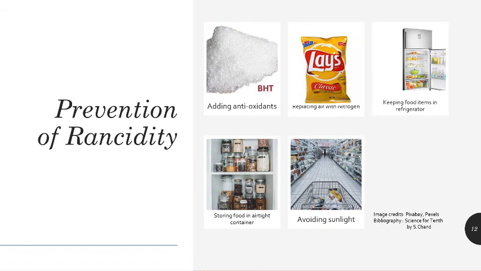Storing food in airtight containers. When food is stored in airtight containers, then there is little exposure to air. Due to reduced exposure to oxygen, the oxidation of fats and oils present in food is slowed down and hence the development of rancidity is retarded. Avoiding sunlight. It is always advisable to place food materials and cooked food in places away from direct sunlight. This will slow down the process of rancidity.